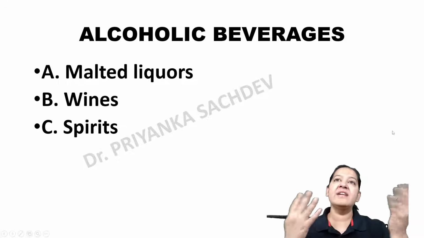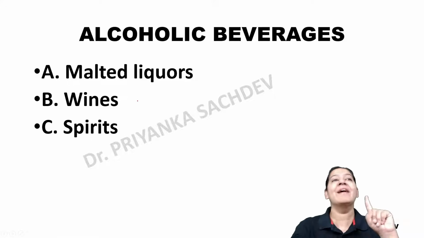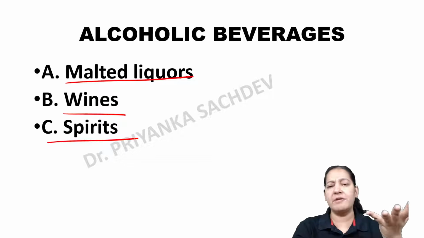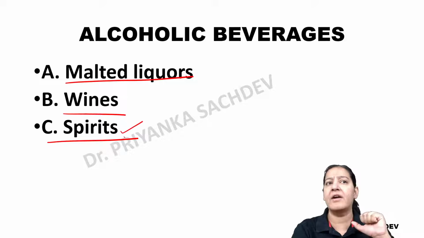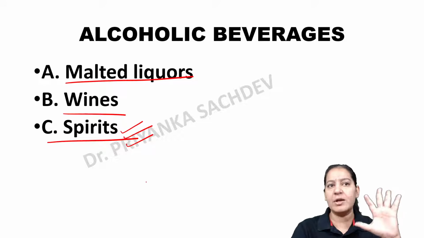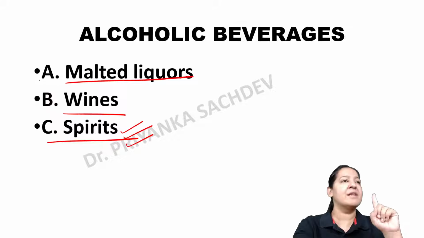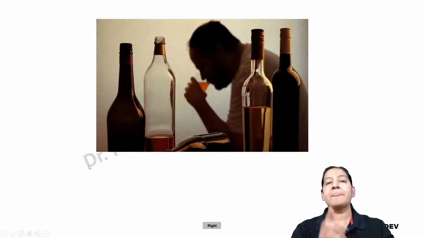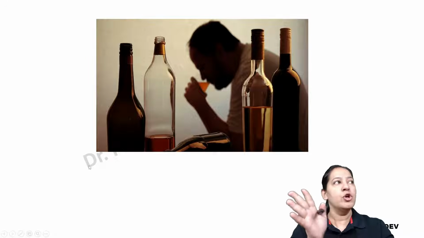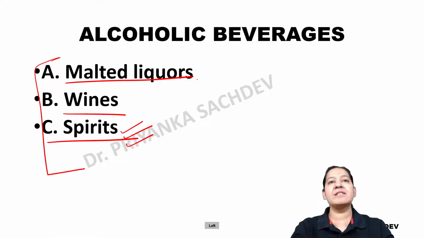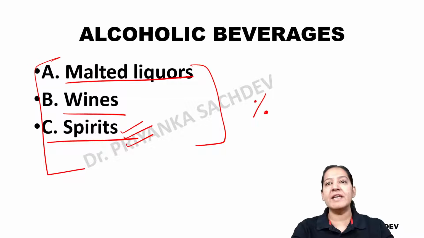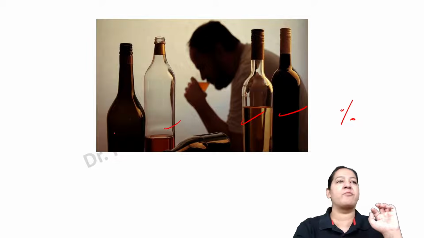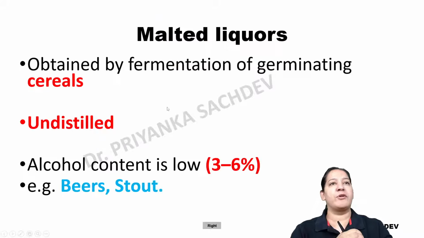You got it? Now, the various types of alcoholic preparations you may know. There are malted liquors, there are wines, and there are spirits. Various types of spirits are available in the market, like beer, rum, gin. I will tell you the concentration of alcohol in all of them. Let me teach you the difference between the three, starting with the first one. The basic difference is the concentration or percentage of alcohol in each of them. So you have to learn the percentage of alcohol in various types of preparations.